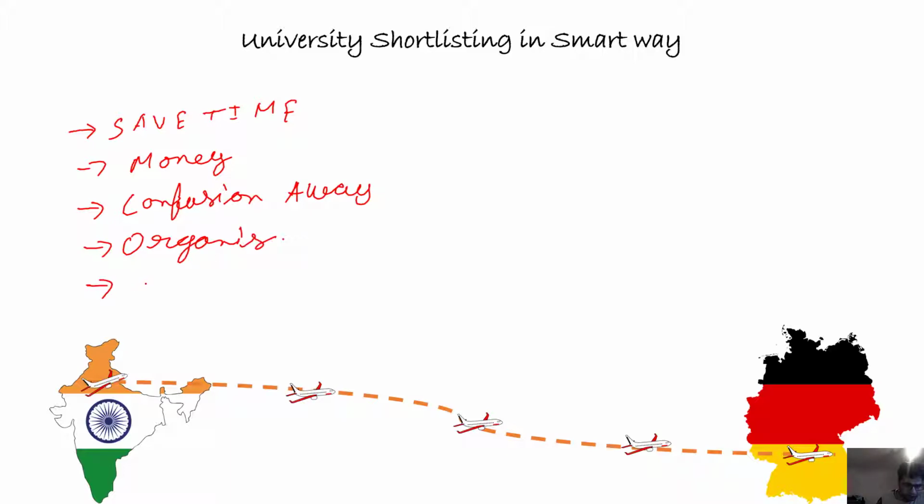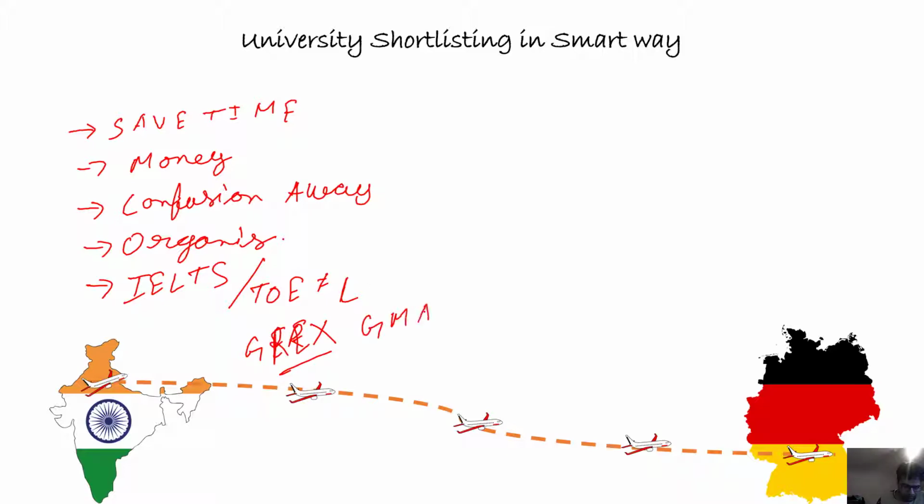And you know which exams you need to give. For example, IELTS, TOEFL, GRE, you should give or not. So you need GMAT or not, you need GATE score or not. So this is how while shortlisting you will get to know about this, what all documents you need. So that's why shortlisting universities is very important.